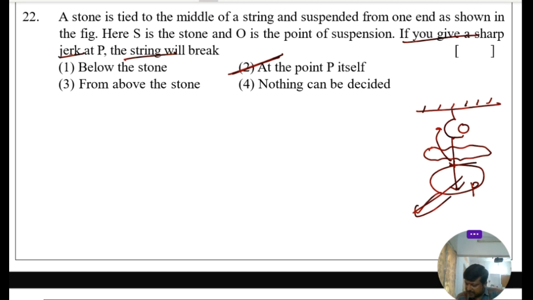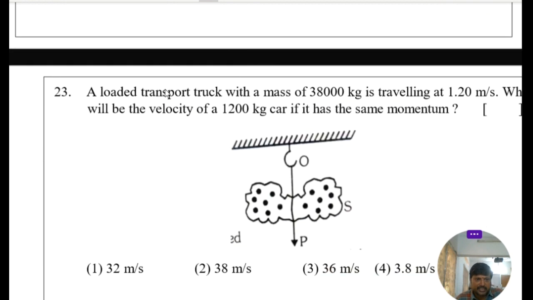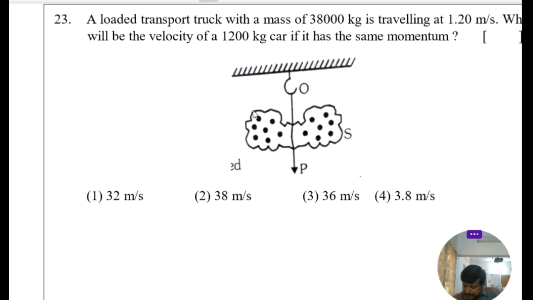Inertia of rest. That means at the point P itself, no, here the string is attached to the stone. So below the stone, the string will break. So option 1 is the right answer. Let's go to 23rd.